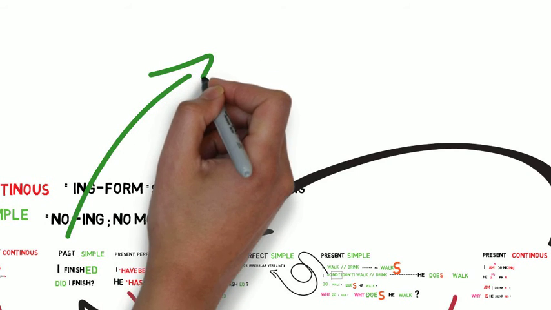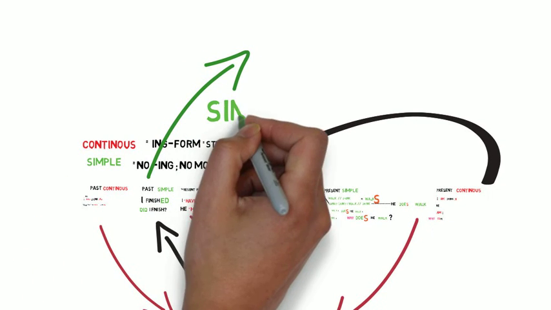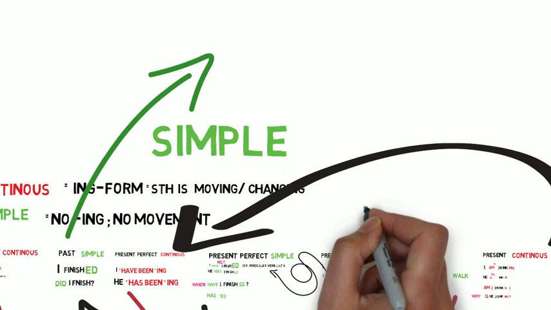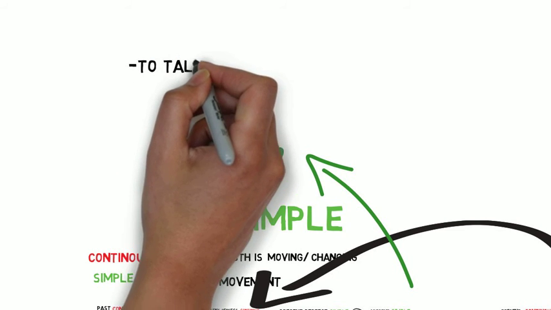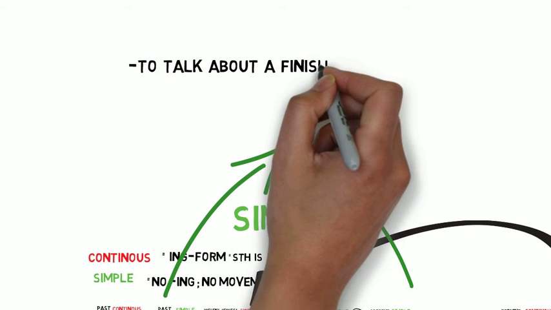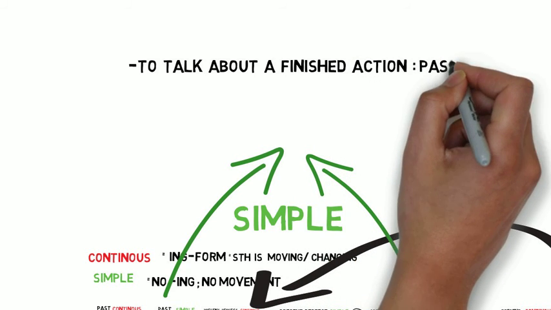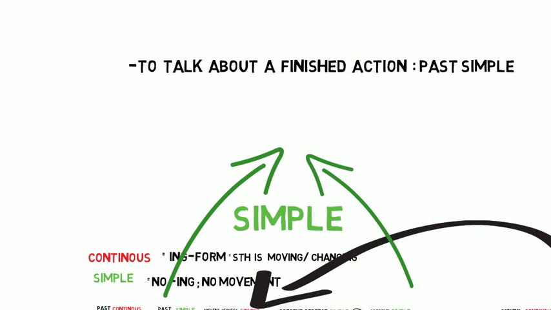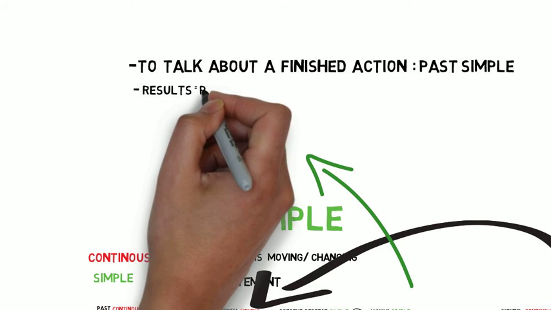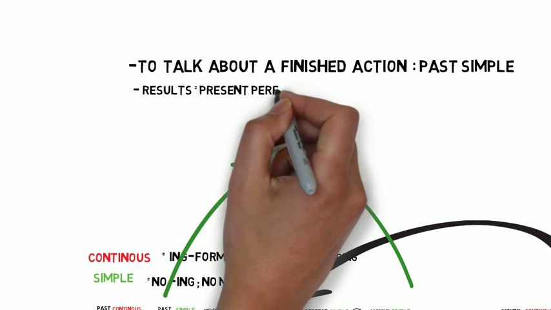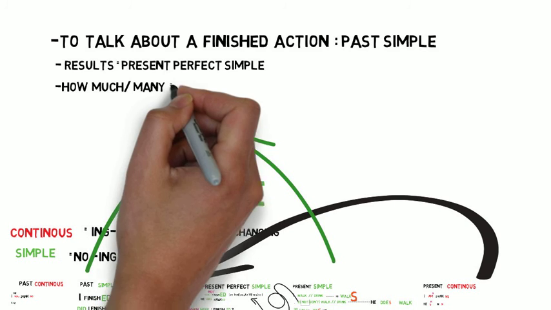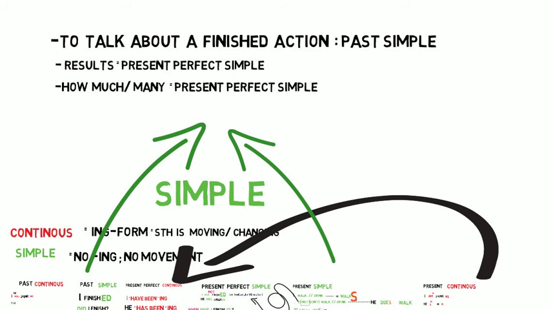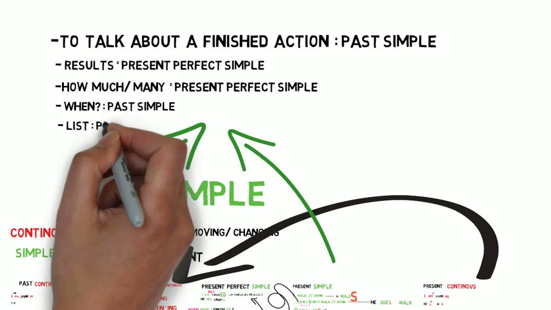When it comes to simple, not the action itself matters, but rather the result, for example, right? And you use the simple form, especially the past simple, for finished actions. You say, I did my homework yesterday evening, for example. Or if you'd like to talk about results. Or if you'd like to answer the question how much or how many. That means, again, results do matter, right?